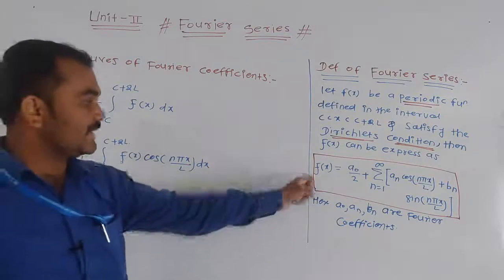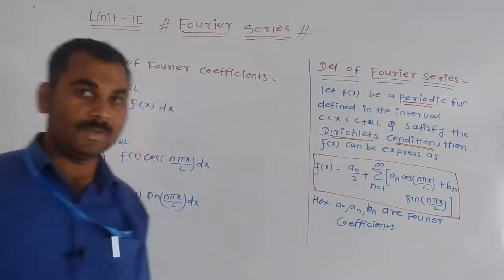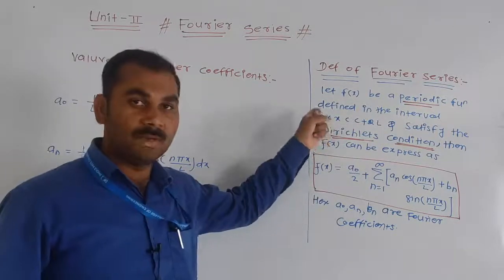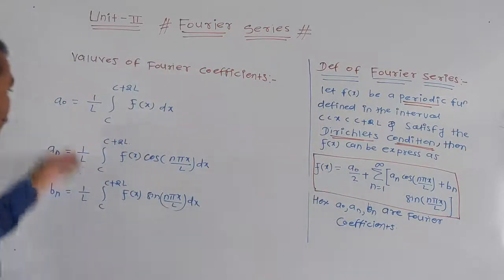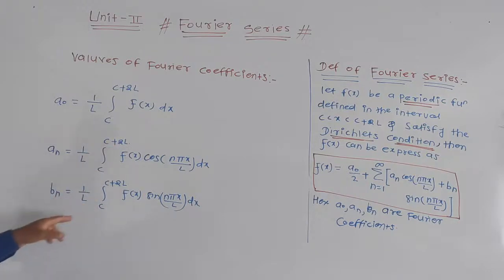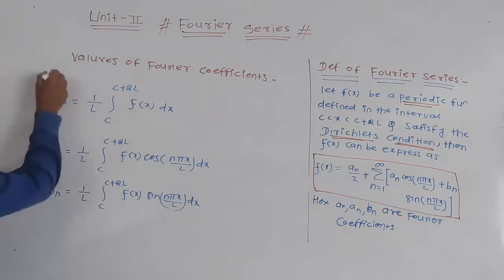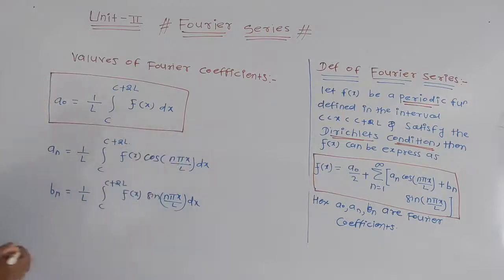This is your series in the interval c less than x less than c plus 2L. The most important thing is this interval. First, this interval is important, and after that, this is your series. Then the values of a0, an and bn in the interval c to c plus 2L are very important. Your target is to find the value of a0, the value of an, and also the value of bn.